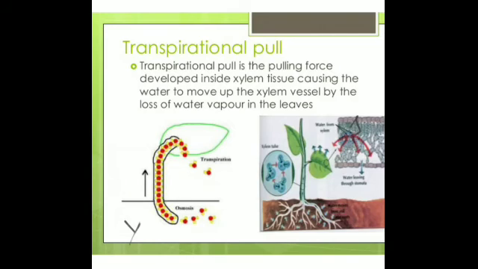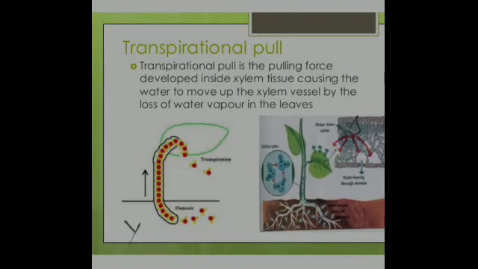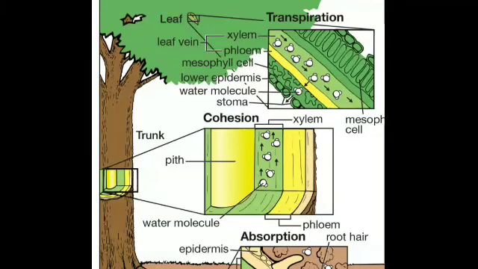Water molecules are pulled up because of the tendency of cohesion, that is, sticking with each other. This sticking of water molecules with each other is known as cohesion, and this is what pulls the water upwards.